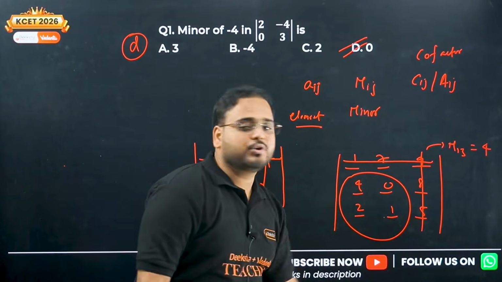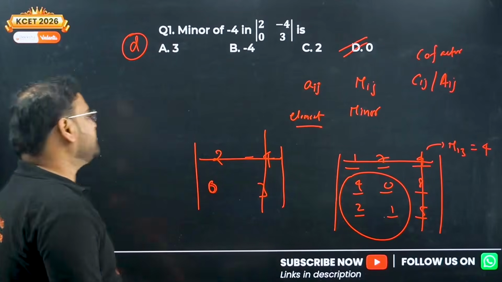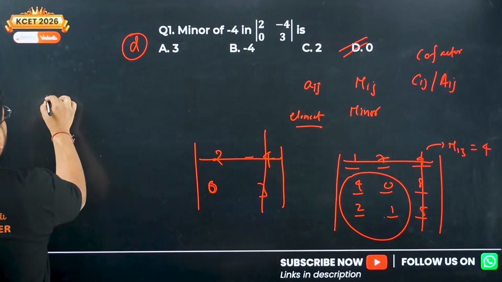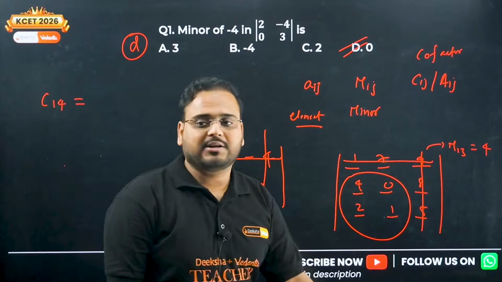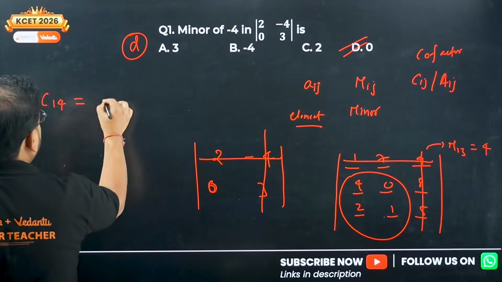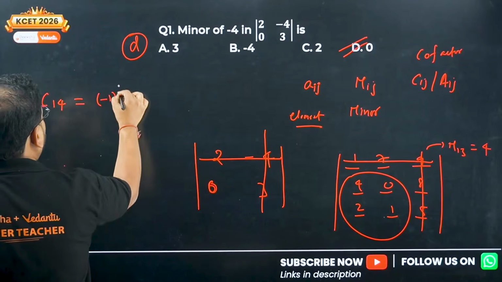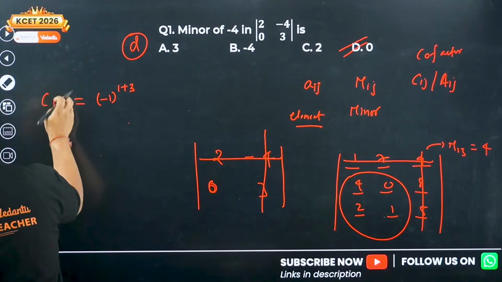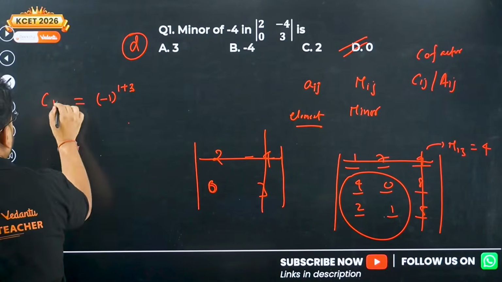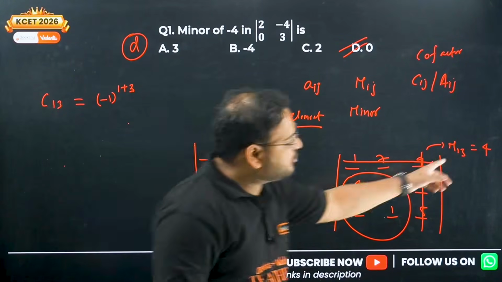4 into 1 minus 2 into 0. M13 is 4. Now what about C14 or A14? C14 is the cofactor. So C14 goes like this. Minus 1 power 1 plus... excuse me, C13 is there, no, there is no 14.